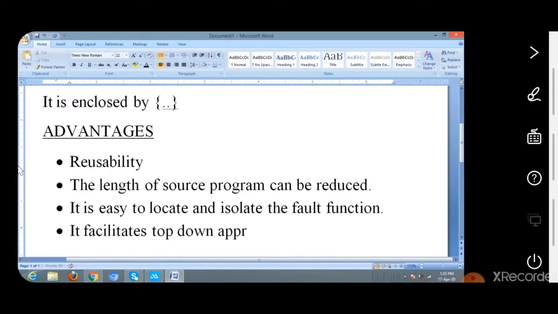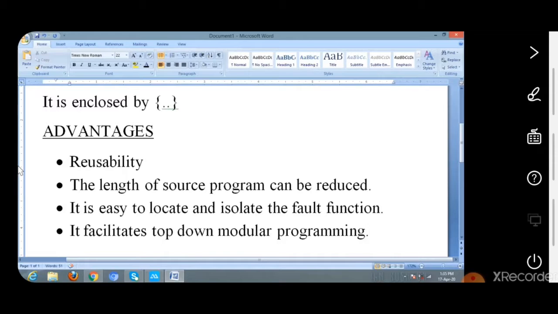That means it facilitates top-down modular programming. That is, a function always follows the top-down approach. Modular programming means the entire program is divided into modules like functions, and another module contains the definition of the main function. It is all about the function definition and advantages.